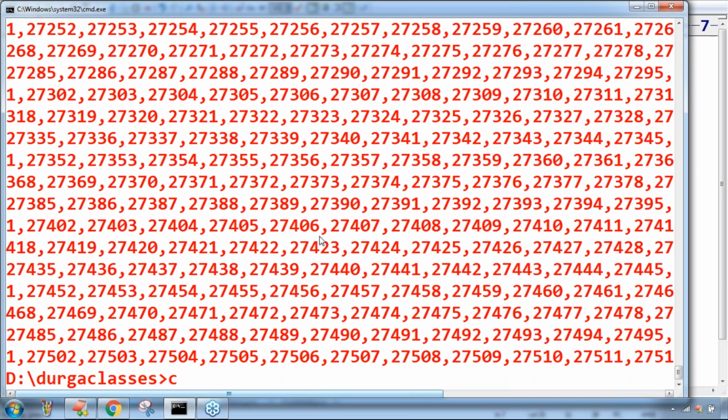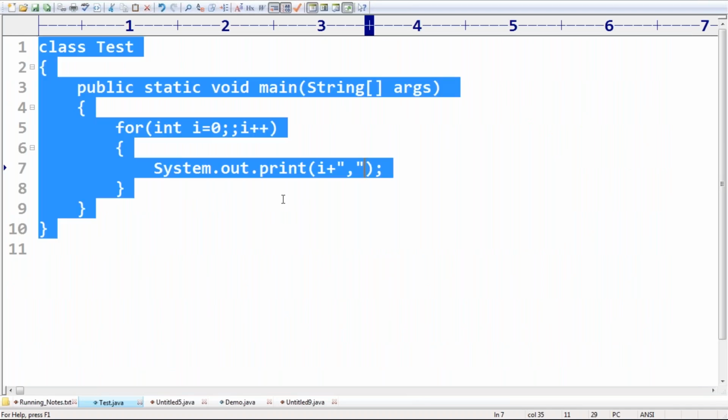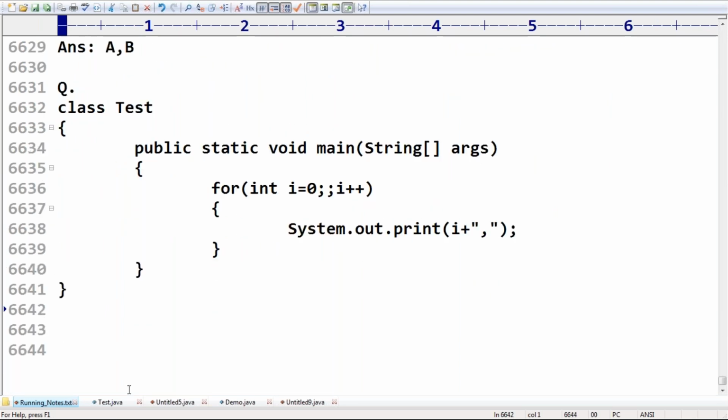Here, just observe carefully. Any doubt? Are all the people in a position to understand? Yes, Swarup, you can ask. What is the problem? I hope you are in a position to understand. Sir, what is the result here? First option.